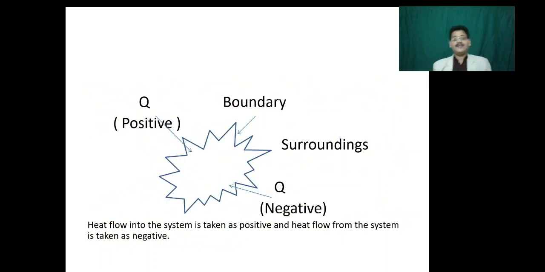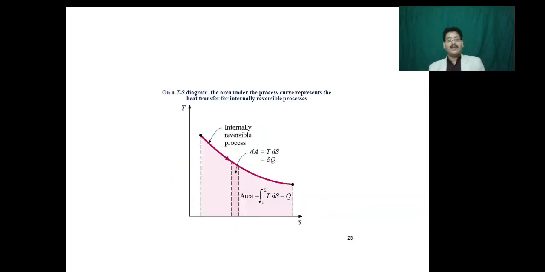As far as the sign convention followed in heat transfer, heat transfer to the system is taken as positive, and heat transfer from the system to the surroundings is taken as negative. This convention is universally followed. The area under the TS diagram represents the heat transfer in a particular process.